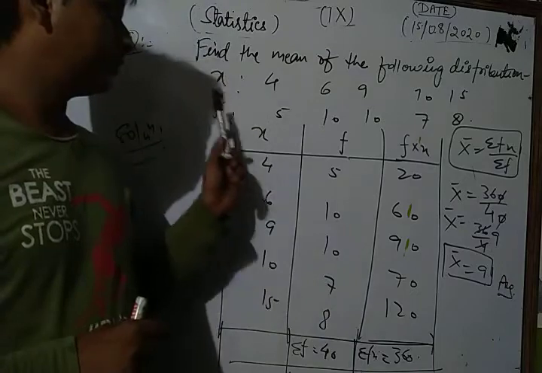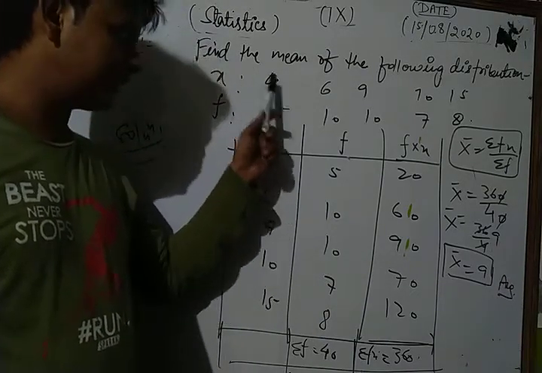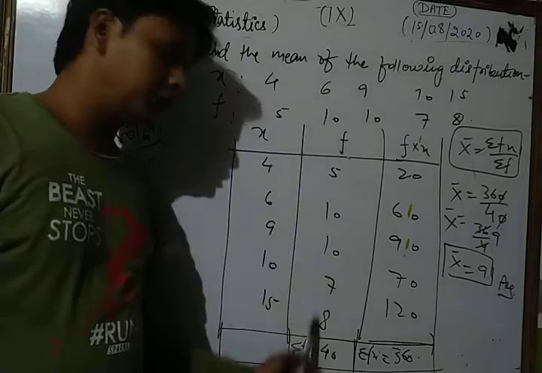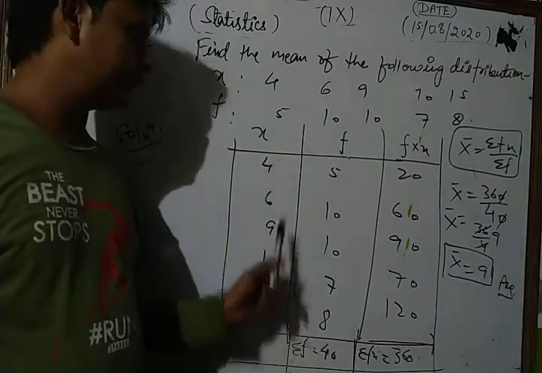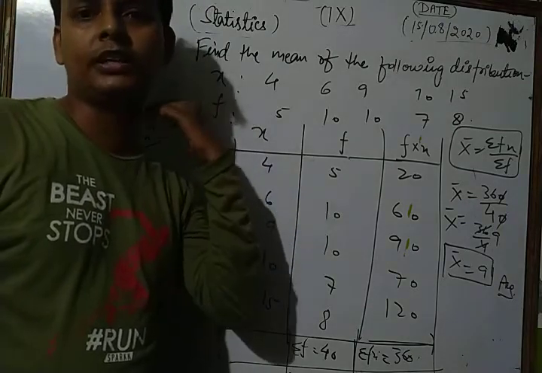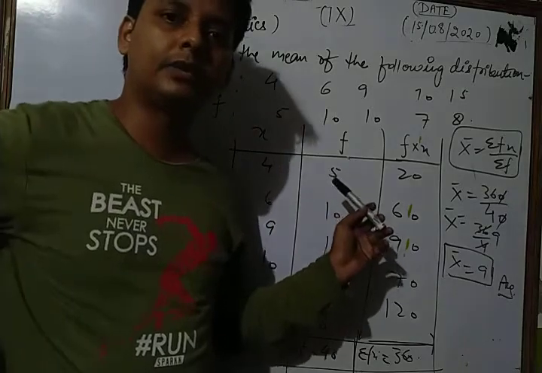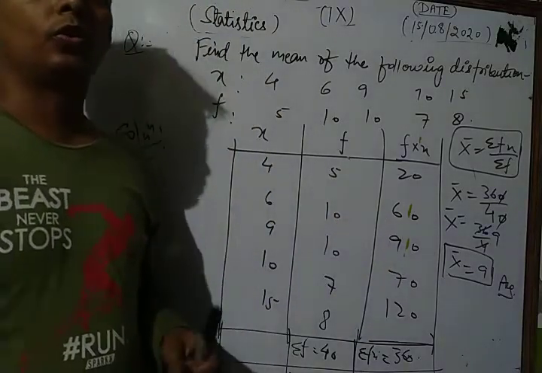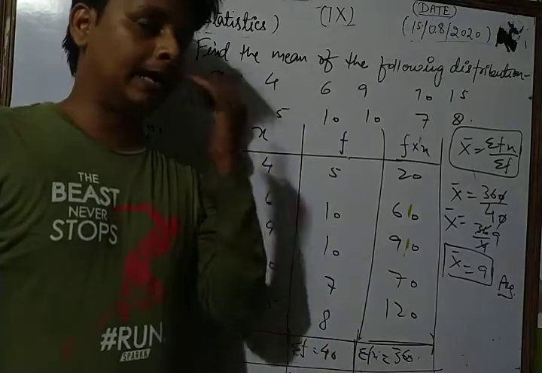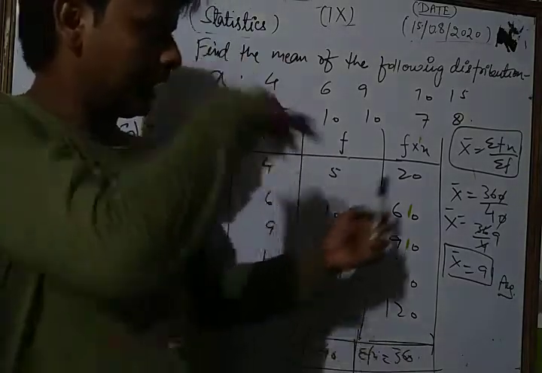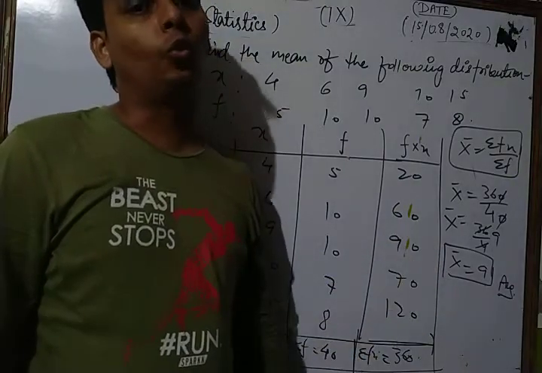First of all, this is our given question. Okay, now from this question we arrange the given data in tabulation order, with x as variable, 5, 10, which is given in our question. In the second column we write f as variable, and the values of f are 5, 10, 10, 7 and 8, and in the last column, f into x, we write 20, 60, 90, 70 and 120.